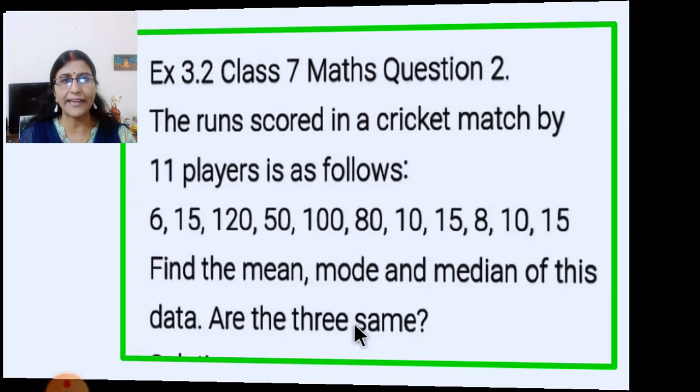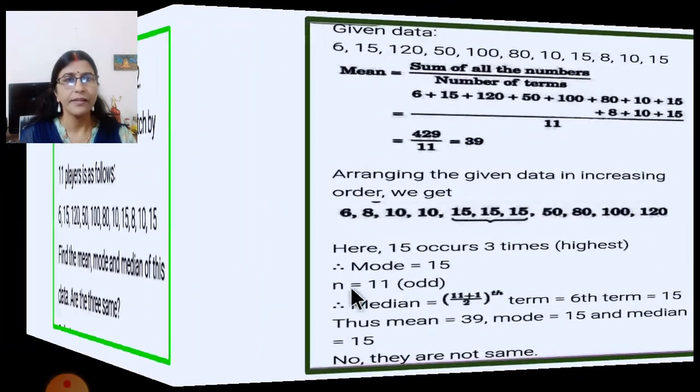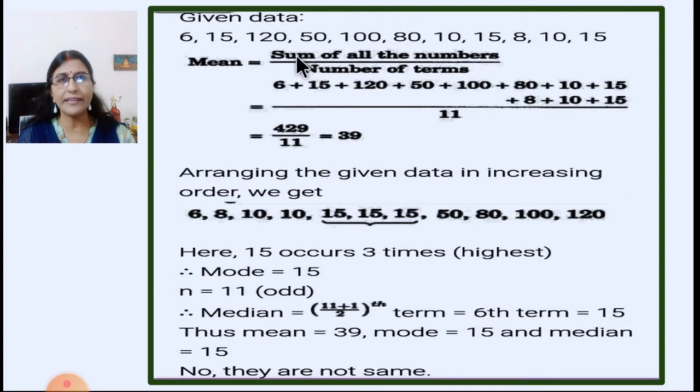So first let us find the mean. To find the mean, we have learned in the previous presentation that the formula for the mean is the sum of all the numbers upon the number of terms, or number of observations. Sum of all the observations upon the number of observations.